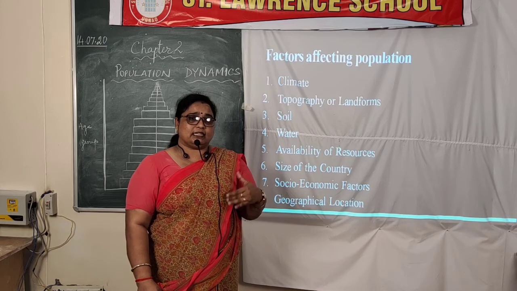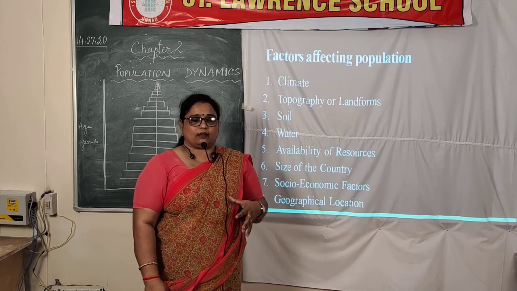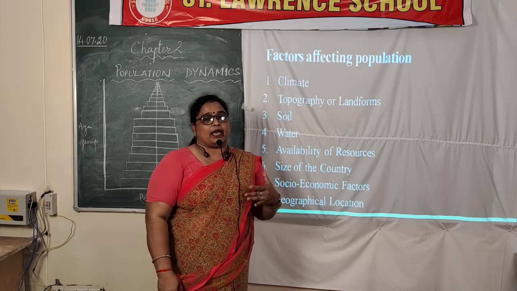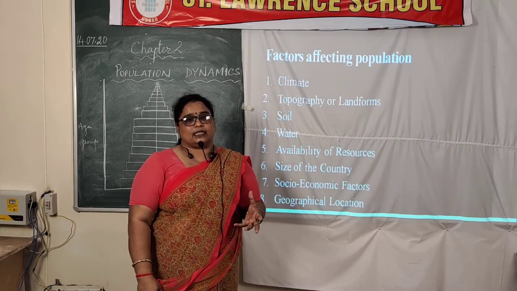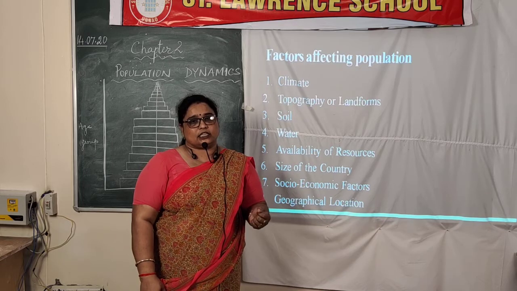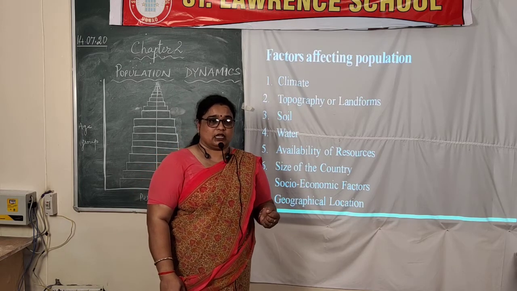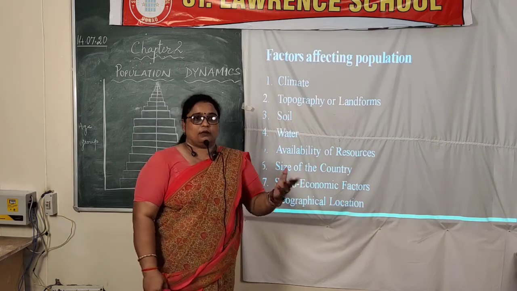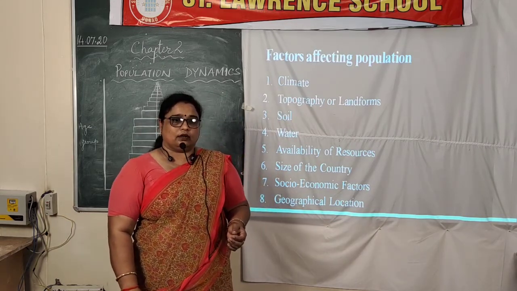In India we can see Bombay or Calcutta, because from these places people migrate to other countries, and importing and exporting is easy from these places. So in this way we have come to the end of the factors affecting population of the world.